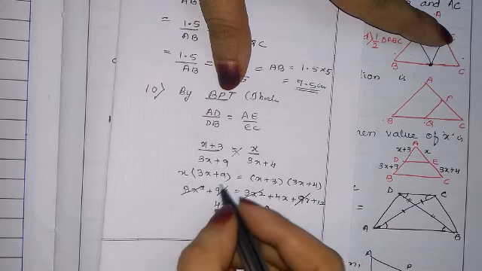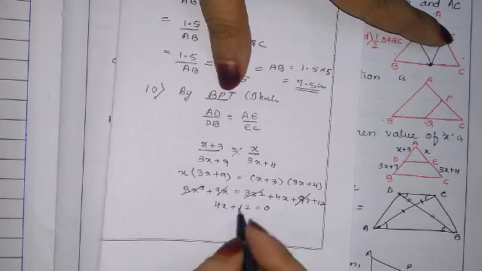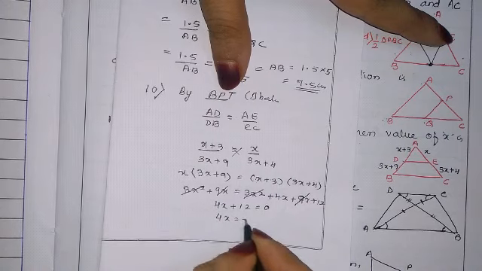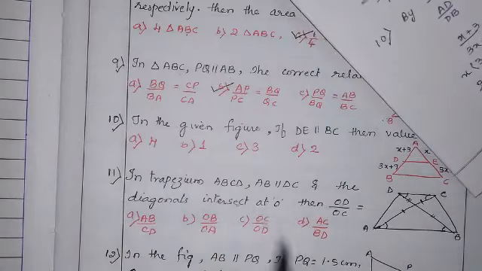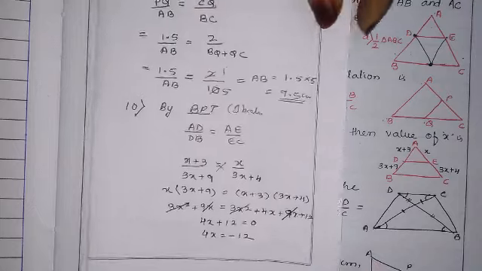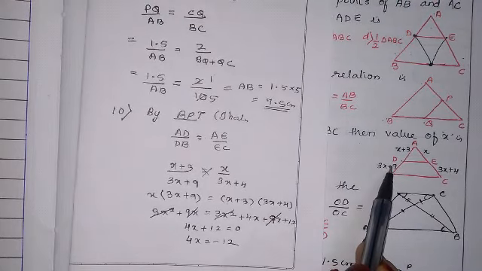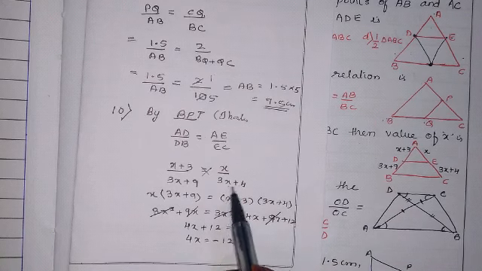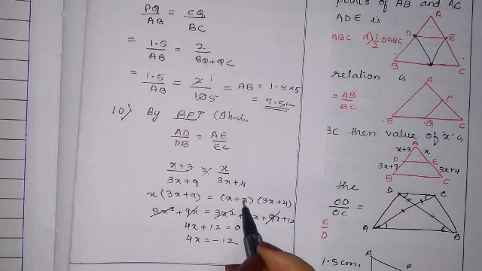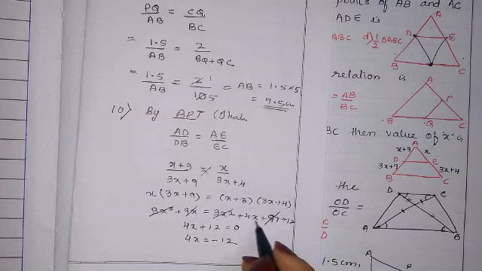Okay, here only is there. This side everything gets cancelled. So 4X is equal to minus 12. Negative values are there? No. So how is it negative? 3X plus 9. 3X plus 4. Okay. So 4X plus 12.